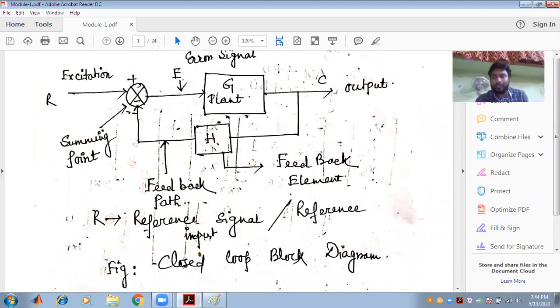We have formed a block from an open loop to a closed loop in order to minimize the error signal, to provide the desired output, and to improve the stability. So this is the main objective of a control system, to nullify the error signal and to improve the stability of the system.